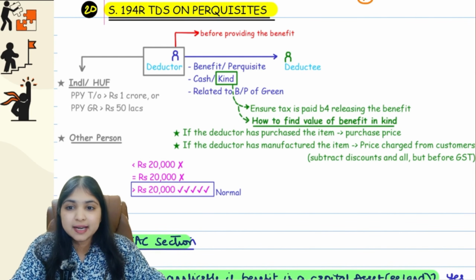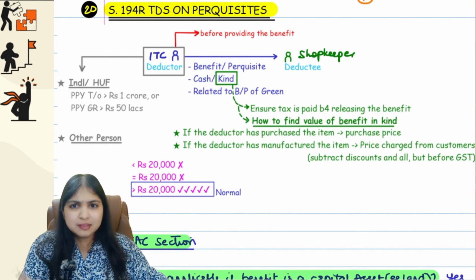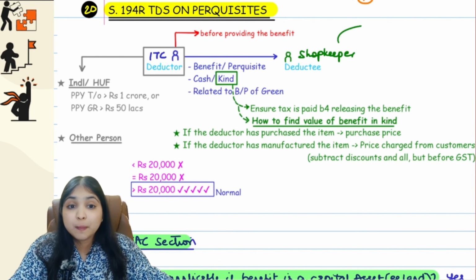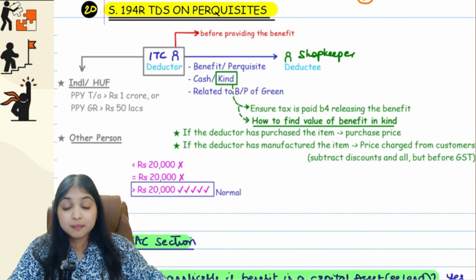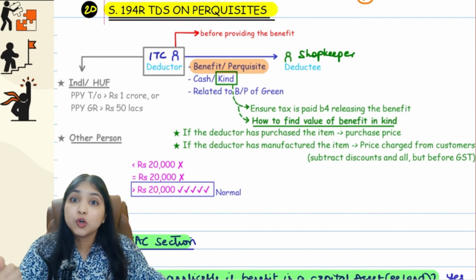Let's say I have ITC over here and I have a stationery shopkeeper on the other side. ITC is telling the shopkeeper that, listen, if you sell 1,000 classmate notebooks in 1 month, I will give you a gold coin. The shopkeeper sold 1,000 notebooks in that particular month. So ITC gave a gold coin to the shopkeeper. So do you agree that the shopkeeper has received a benefit or a perquisite? He got a gold coin, guys.